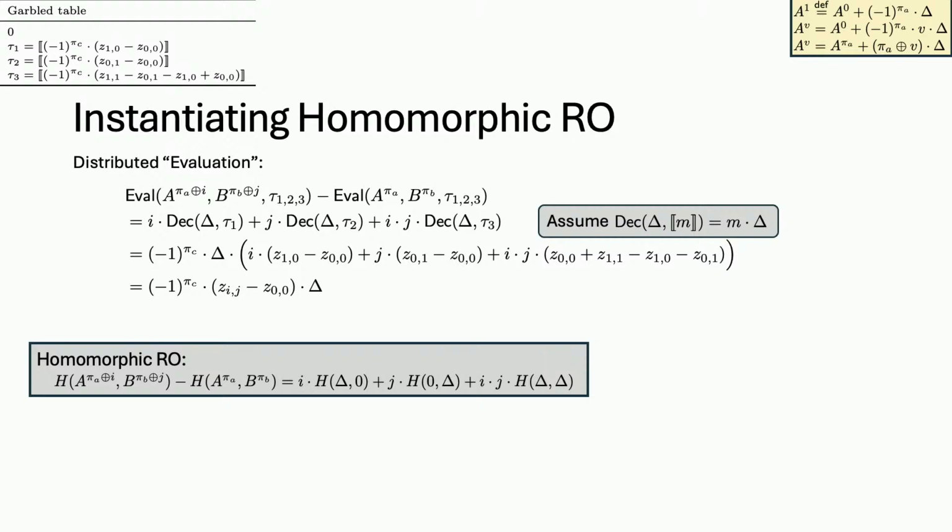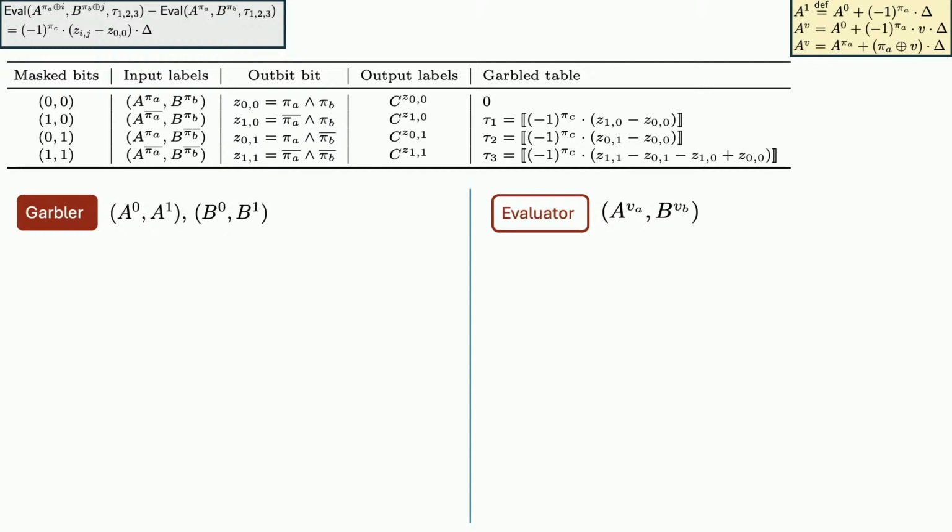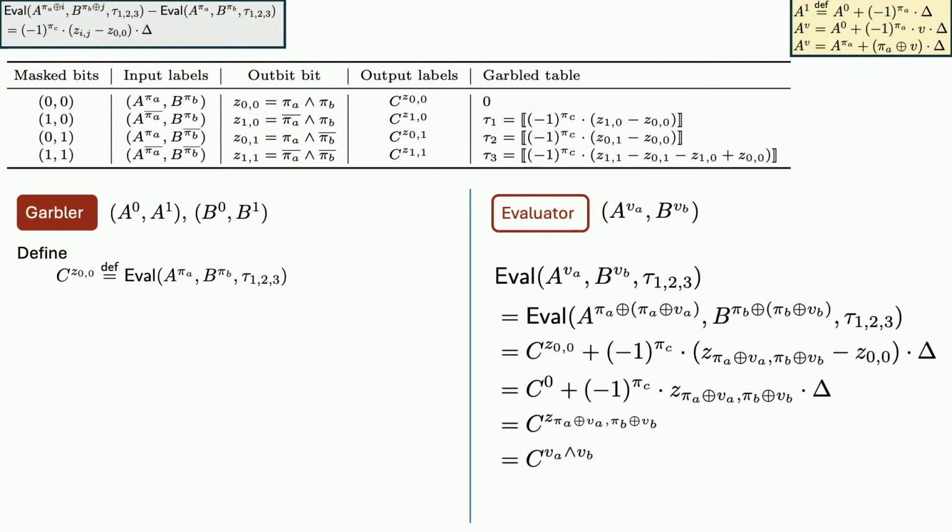This is a long term, but it can actually be further simplified into an equation that looks far more elegant. Okay, so now we have this. I claim that this evaluation function will allow us to maintain this kind of constraint that we want in the Garbled table. Okay, so we have properties on these two sides. The Garbler is going to compute this function on their labels and the table, and the evaluator is also going to compute the same thing. Okay, and I argue that they will actually have the right relationship.